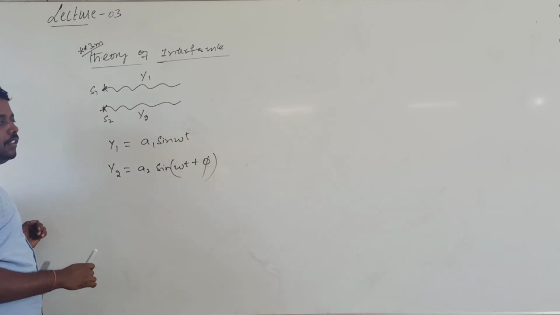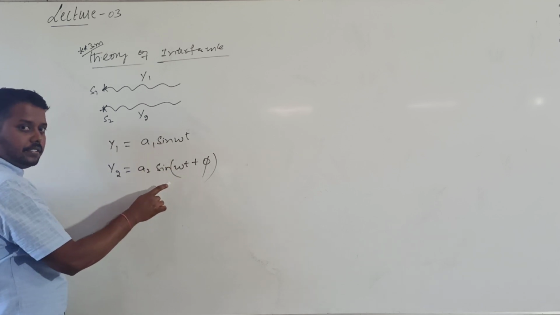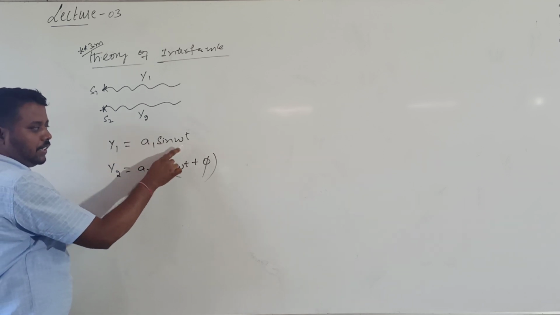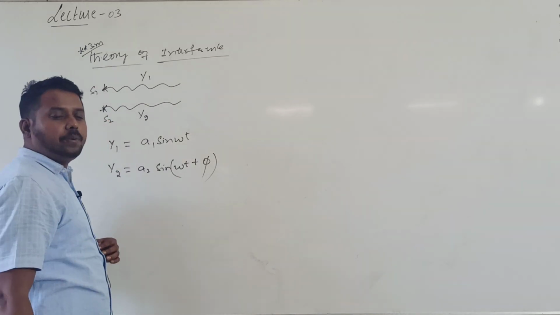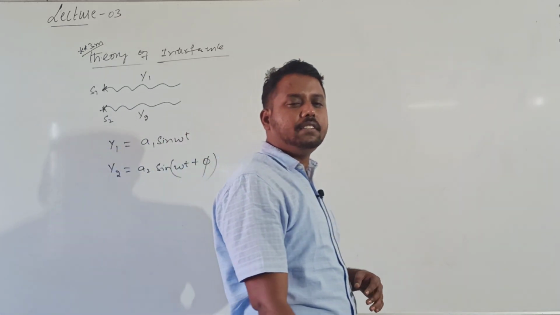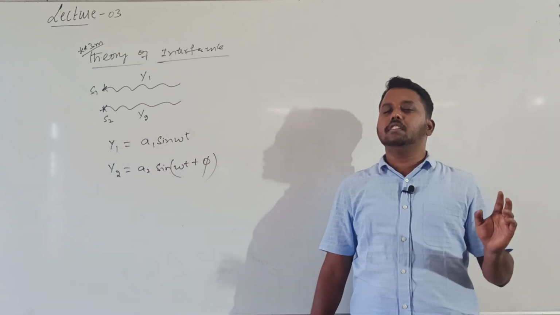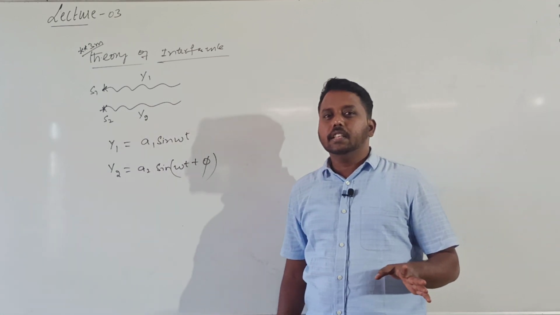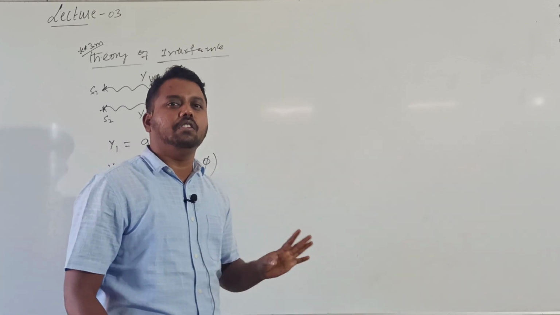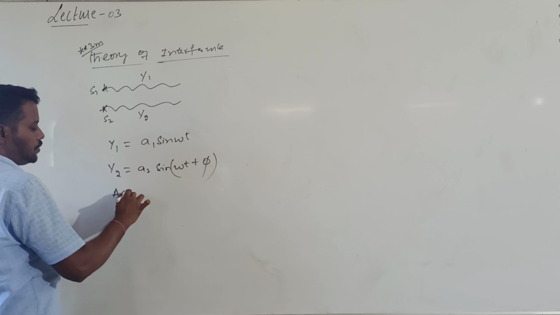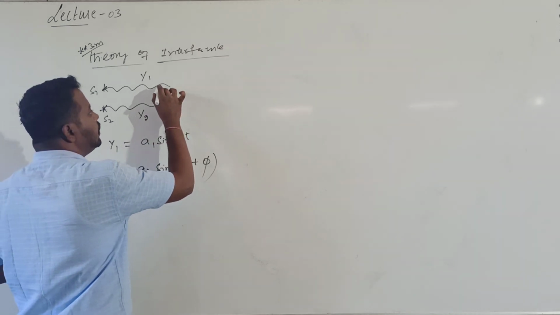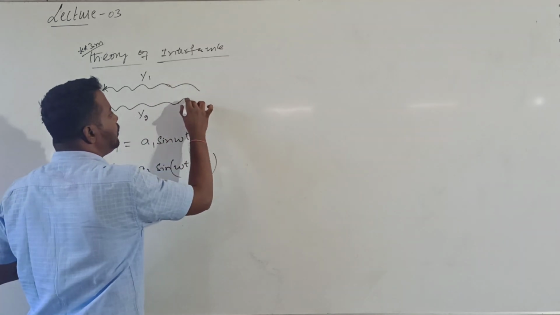What is phi? The phase difference between the two waves. When these two waves superimpose and give interference, this phase difference should be either 0 or constant, then only you will get interference. Now, according to the principle of superposition, these two waves should reach a point simultaneously.